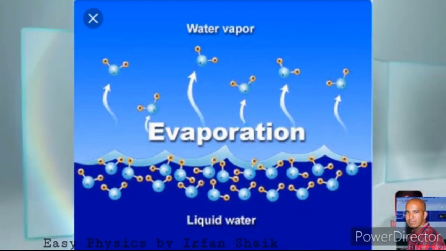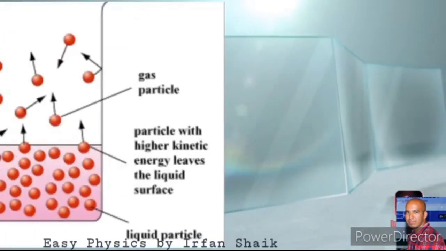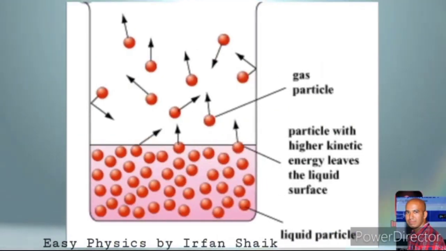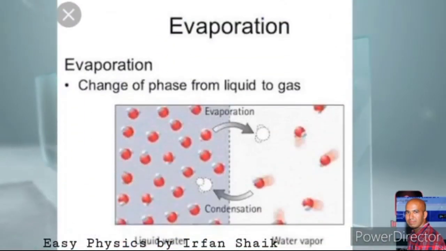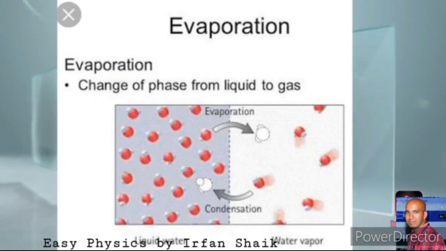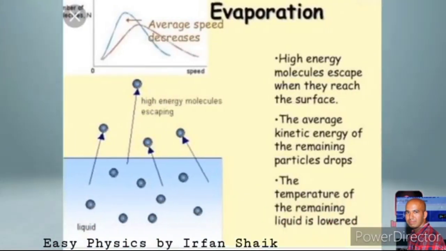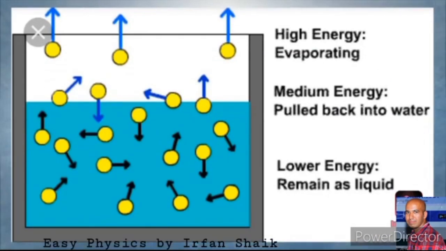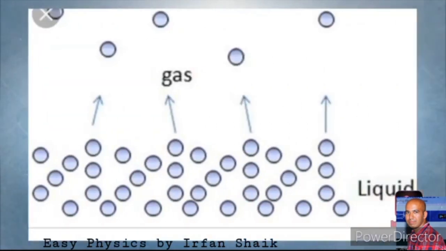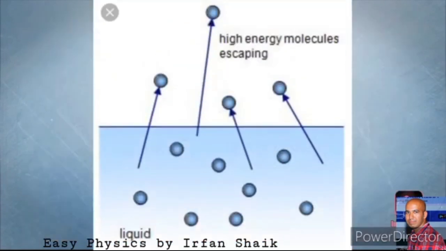The molecules in a liquid continuously move with random speeds in various directions. As a result, these molecules collide with other molecules. During the collision, they transfer energy to other molecules. When the molecules inside the liquid collide with molecules at the surface, the molecules at the surface acquire energy and may fly off from the surface.